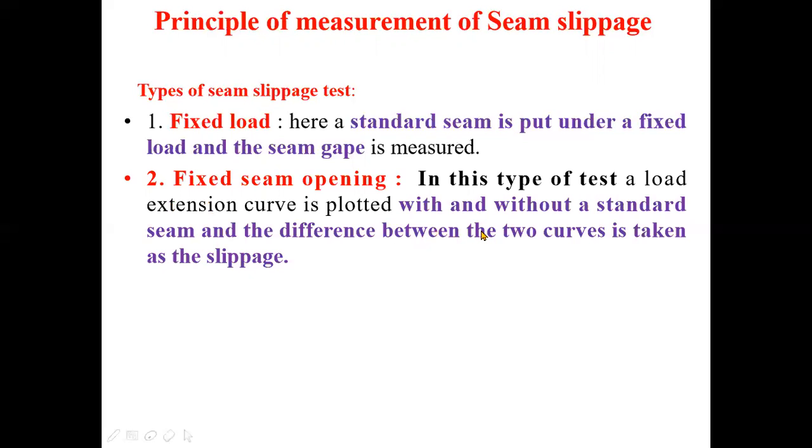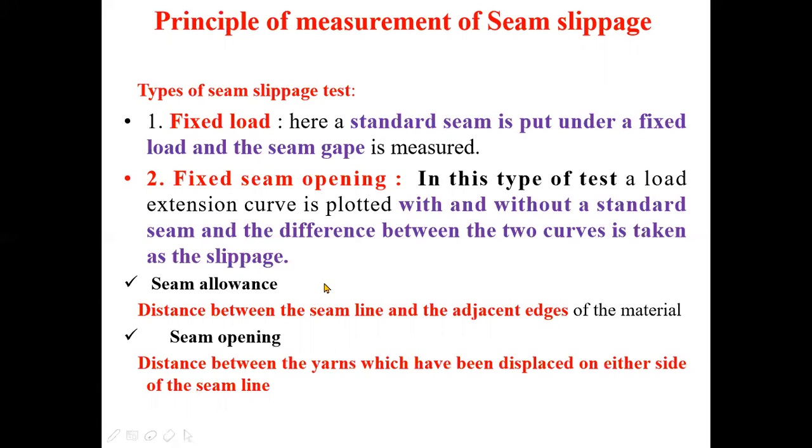In the case of the fabric with seam, the extension will be caused by the extension of the fabric itself and the extension of the seam. If the extension of the fabric is deducted, then we will be left with the fabric extension because of the extension of the seam, and that will give you the measurement. We have to measure the load and give the value of the load which caused the seam opening.